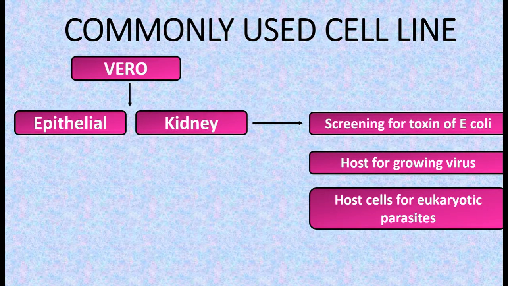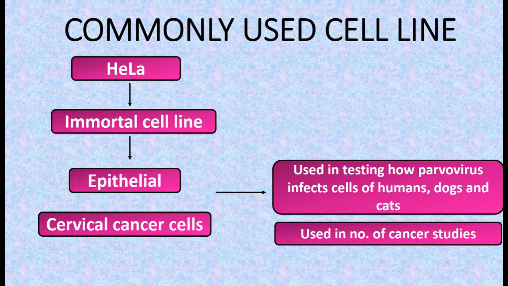Next, the Vero cell line. These cells are isolated from kidney epithelial cells extracted from African green monkey. These cells are used for screening for toxins of E. coli, used as host cells for growing viruses, to measure replication in the presence or absence of research pharmaceuticals, and used as host cells for eukaryotic parasites. HeLa cell line. It is an immortal cell line and the most commonly used human cell line, derived from cervical cancer cells. These cells were used to test the first polio vaccine, used in testing how parvovirus infects cells of humans, dogs and cats. It is used in a number of cancer studies.